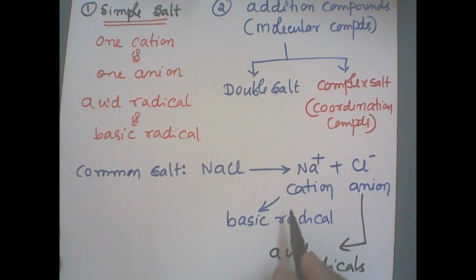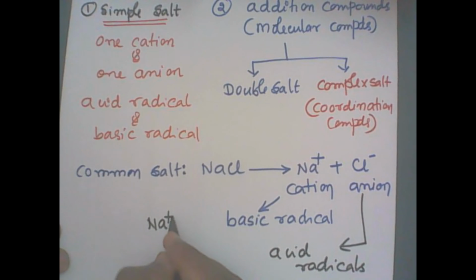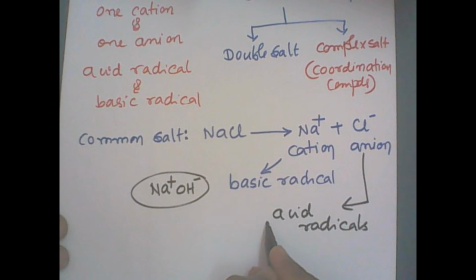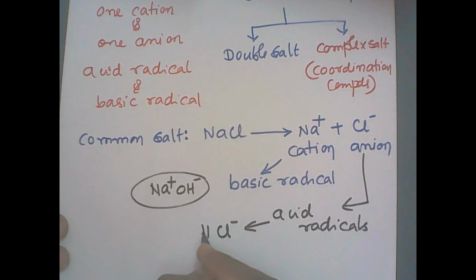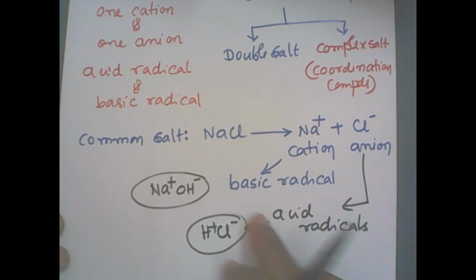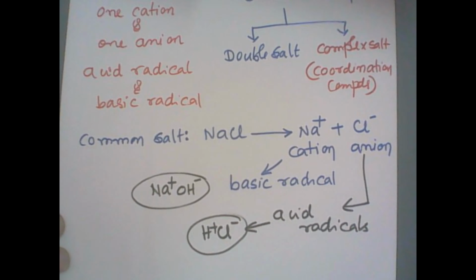When I say base, basic, OH minus. When I say acid, acidic, H plus. Remember here, I got sodium ion. Attach there OH minus, it forms sodium hydroxide, so it is a base. So basic radical. Acid radical, we have got here chloride, Cl minus. Say acid, H plus. It can form acid, H plus Cl minus. HCl is an acid. So therefore they are called the basic radical and acid radical.